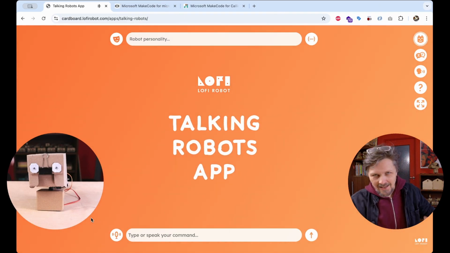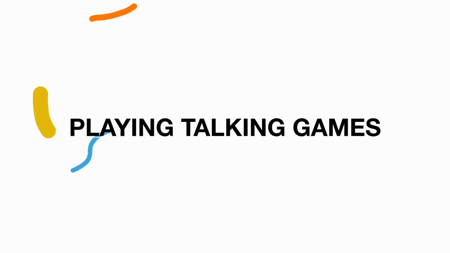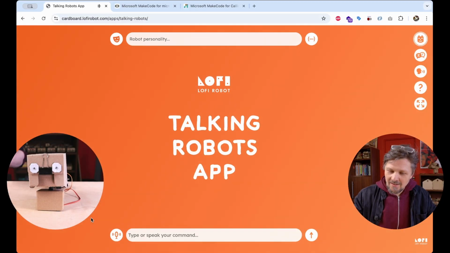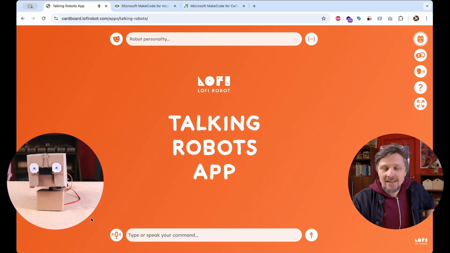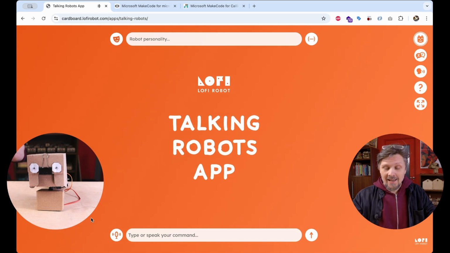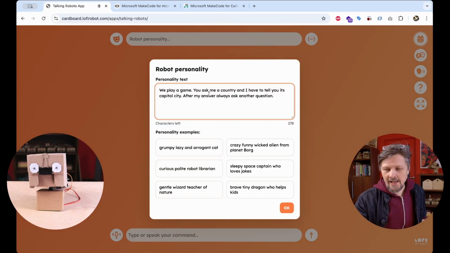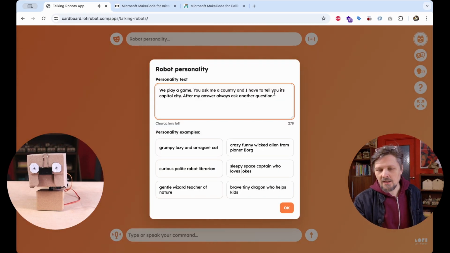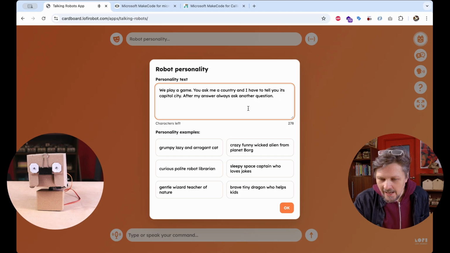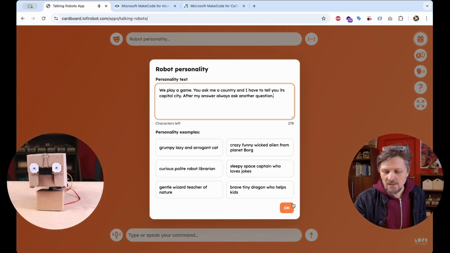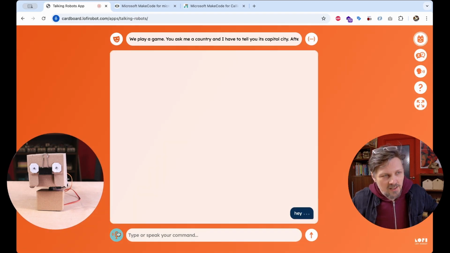And now lesson idea number 2, and this will be playing games. And since we are working with a talking robot chatbot, this will be talking games, word games, like for example this one. We play a game. You ask me a country and I have to tell you its capital city. After my answer, always ask another question. And let's test it. Hey, I'm ready to play a game.